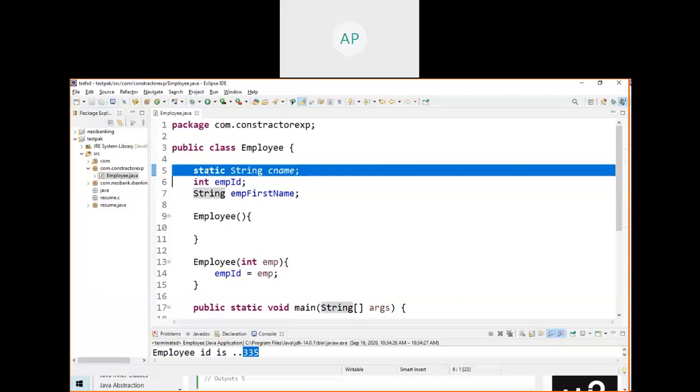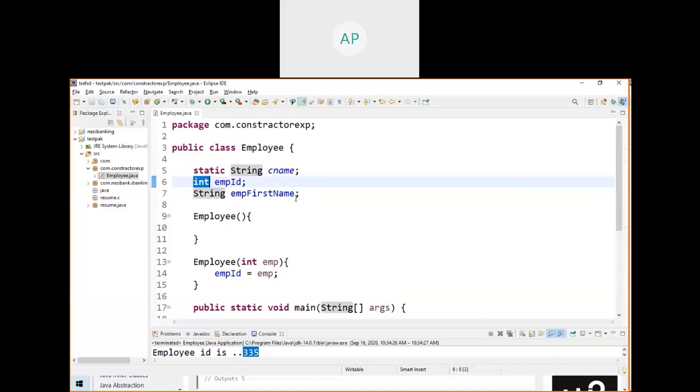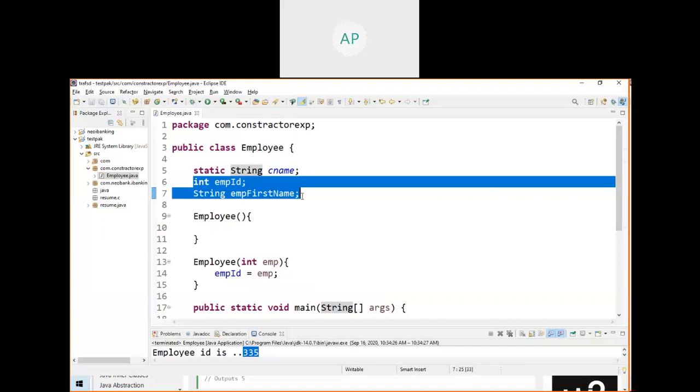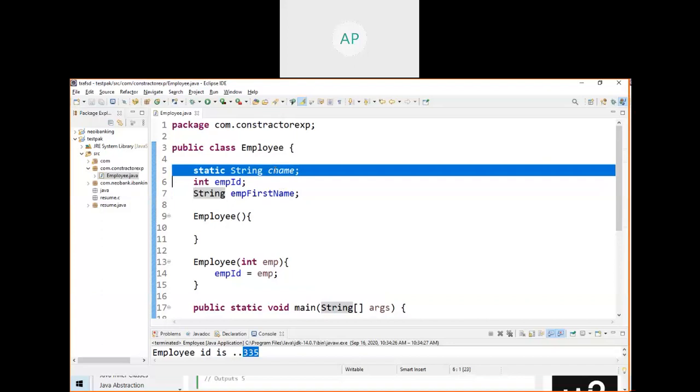Why is this called a class level variable? Because this variable is shared by all objects, whereas for this one, each object will have its own unique value. When you go and see my local variable, instance variable, static variable video, you will understand. Let me give some high level understanding.